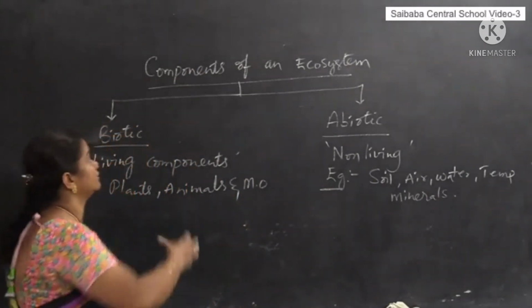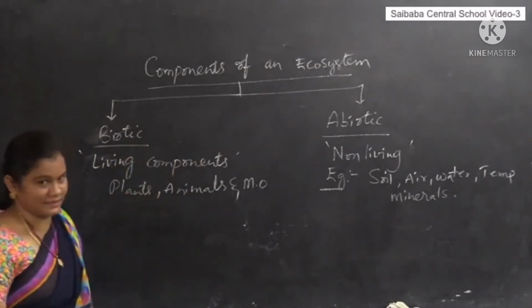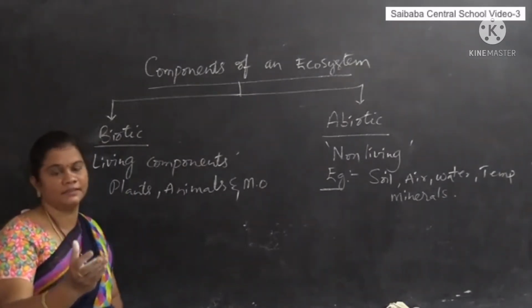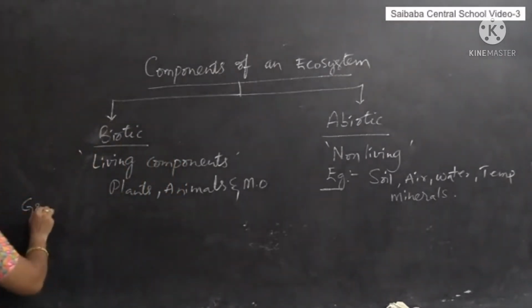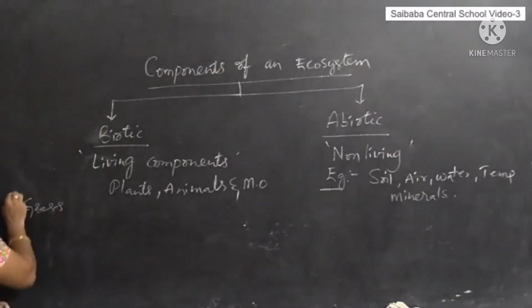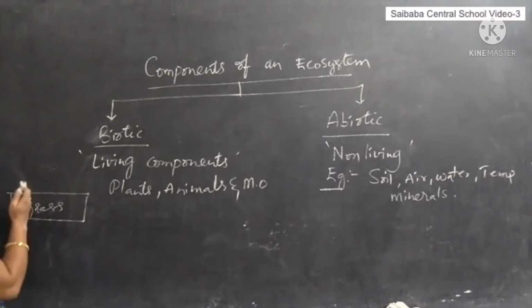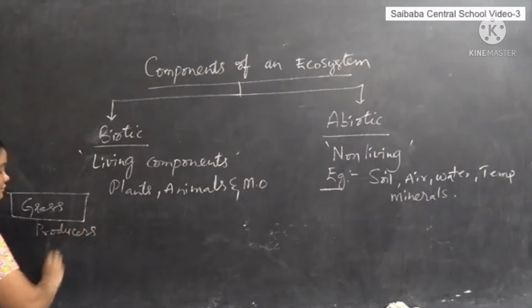If you clearly observe an ecosystem, there is a continuous interaction taking place between the living things. What is that interaction? For example, grass is a living component, and I can call it a producer. It is green in color and has the ability to convert radiant energy into chemical energy and make food available for other organisms. Because it is a producer, it makes food available for the rest of the animals.